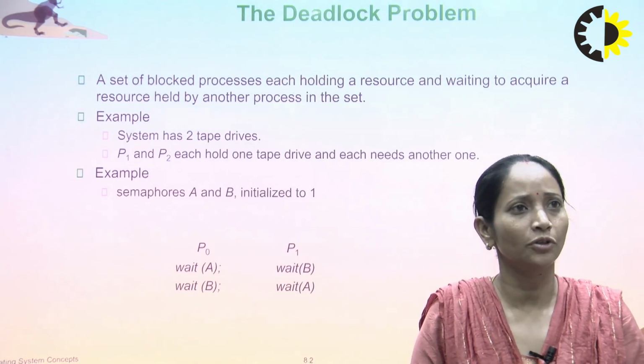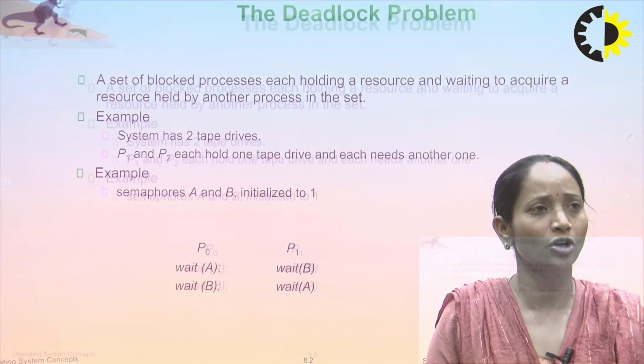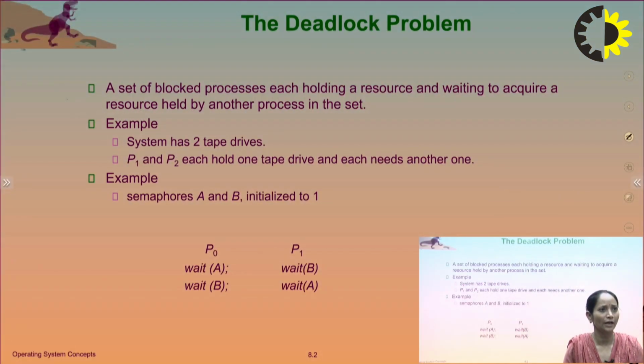The topic is deadlock. So firstly we should know what the deadlock problem is. A set of blocked processes, each holding a resource and waiting to acquire a resource that is held by another process in the set. What is the meaning of this?